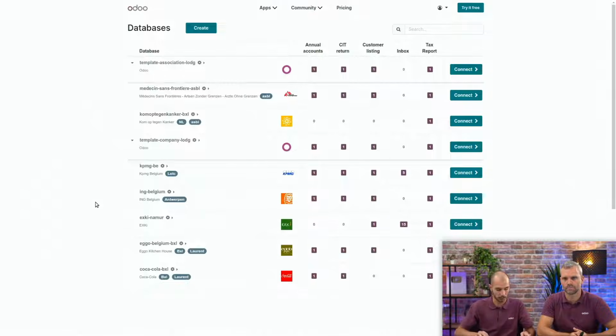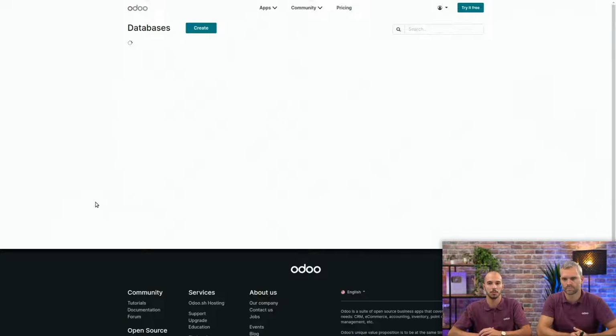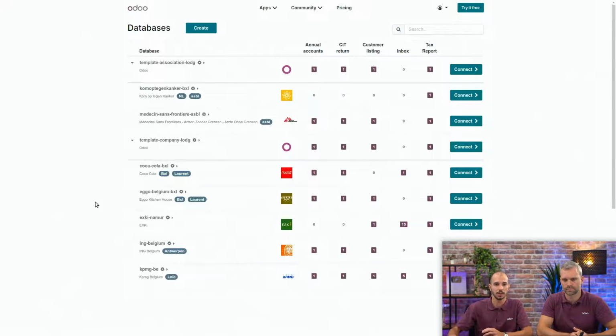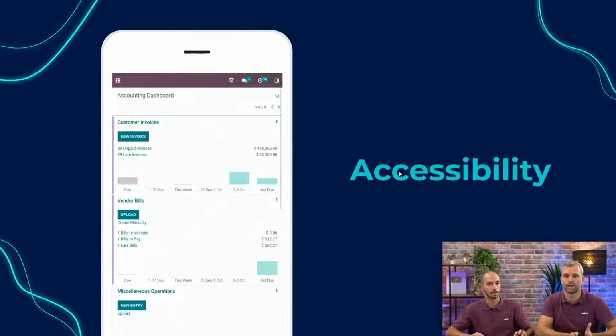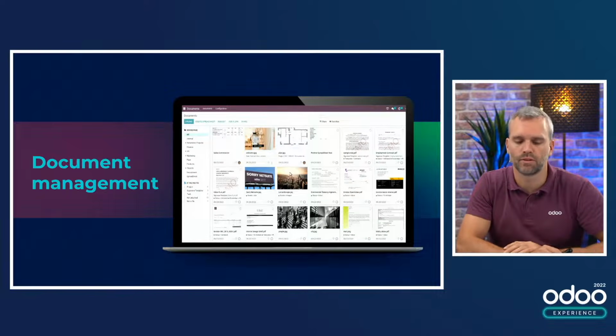So after a couple of seconds, I can refresh my page. And as you can see now, for the Coca-Cola client, I have one document in the inbox. So this is really a great tool for the accountant to know how many documents he needs to record for each client. Well, speaking of documents, let's talk about document management.